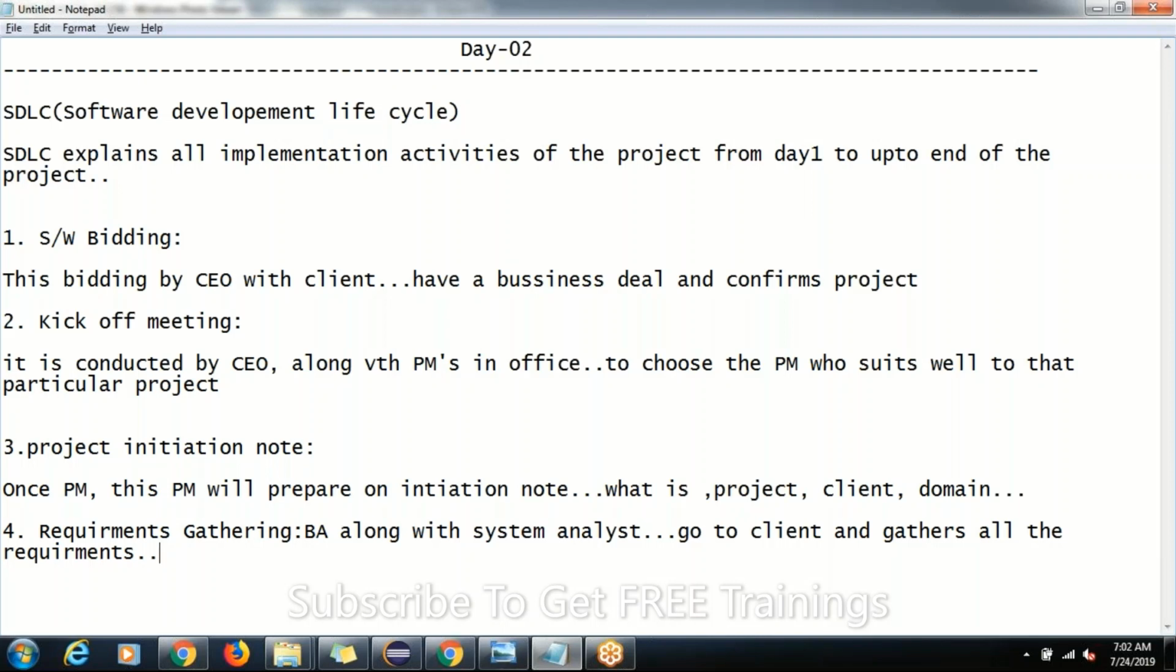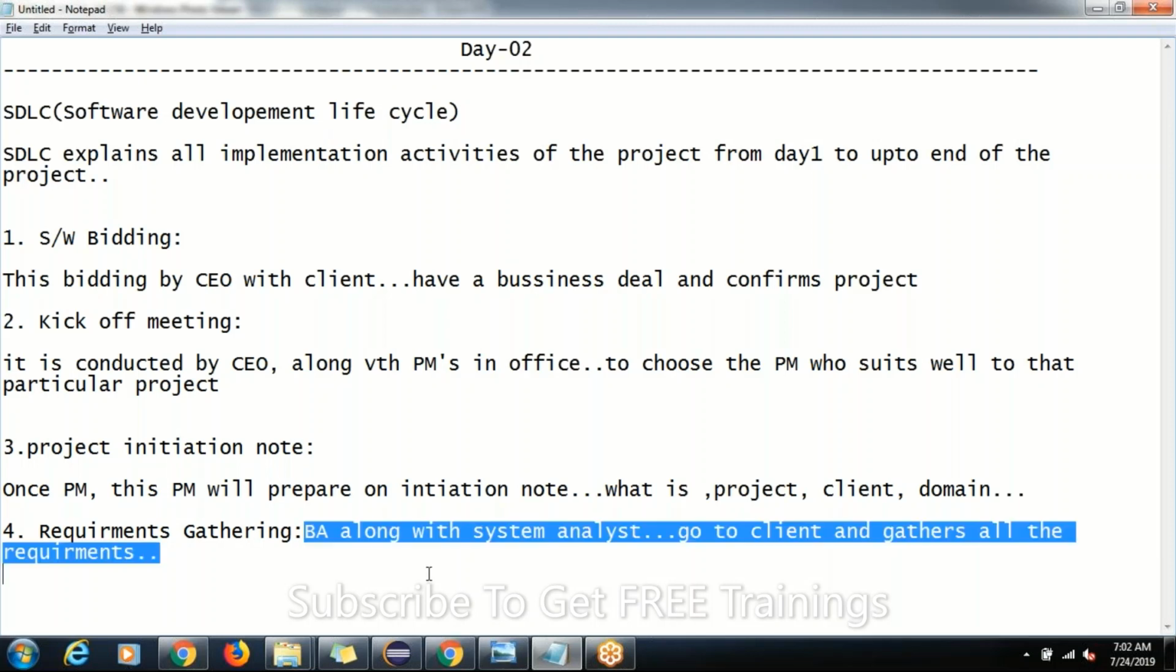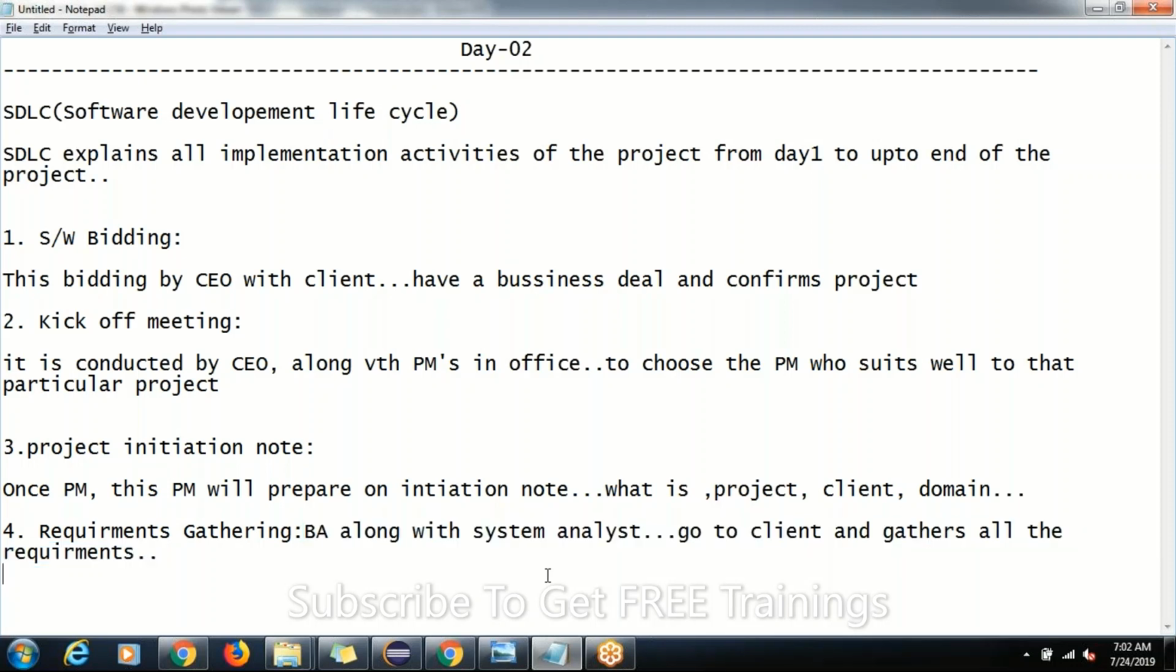Business analyst means BA, the business analyst in our office. The business analyst will go to the client, sit along with the client and gather all the requirements, guys. Simple thing. Let me give an example. First of all, what is a requirement? Customer expectation. Correct, what the customer actually requires. Then who will give us the requirement? Obviously the client.